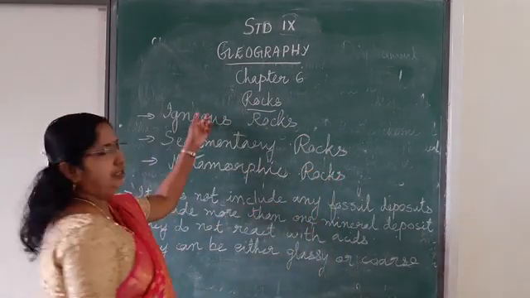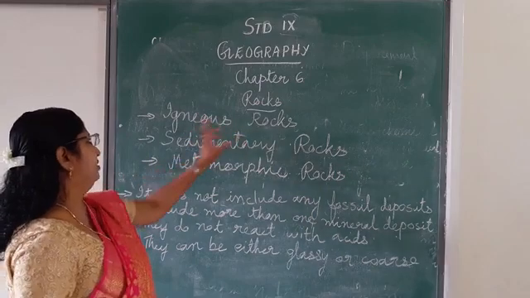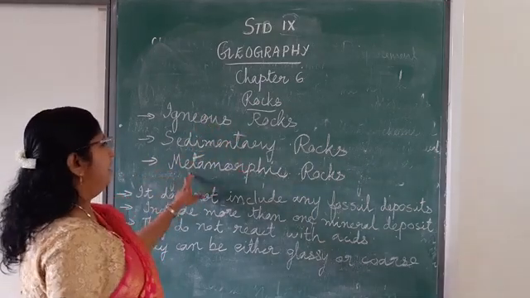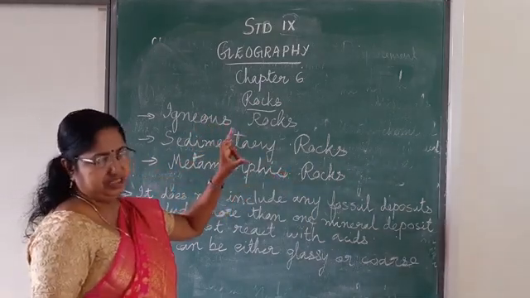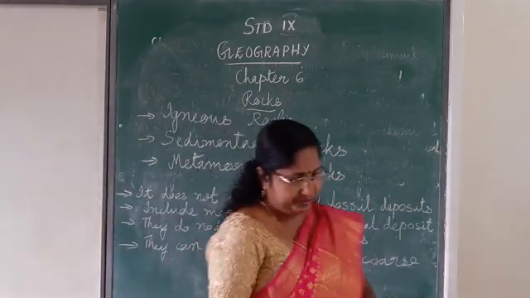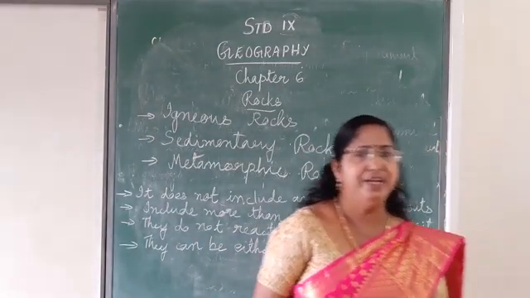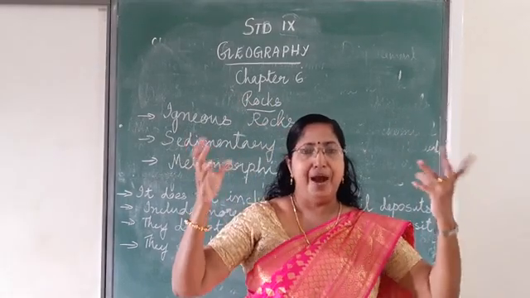The three types of rocks are igneous rocks, sedimentary rocks and metamorphic rocks. And igneous rocks form from magma.